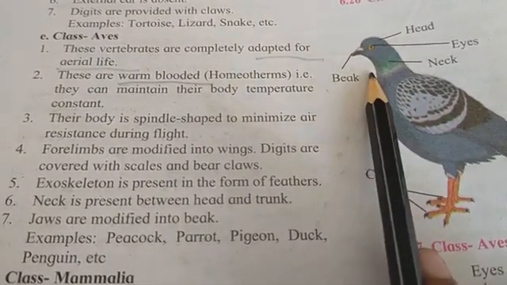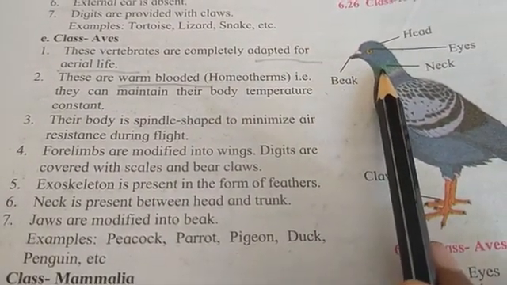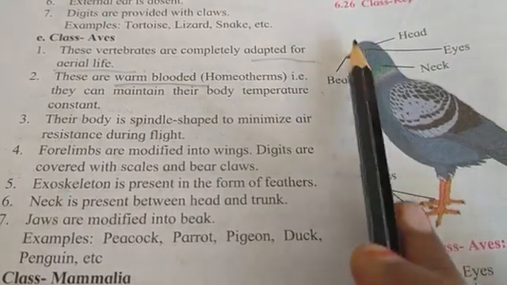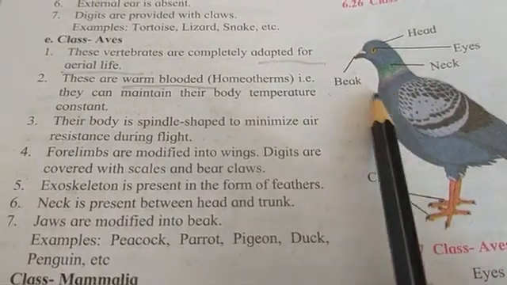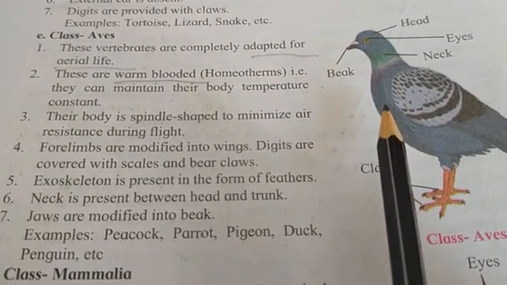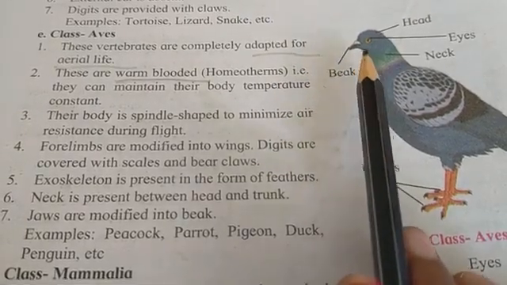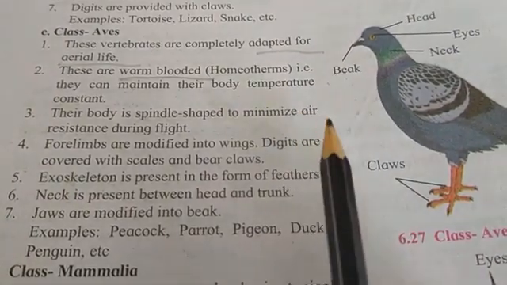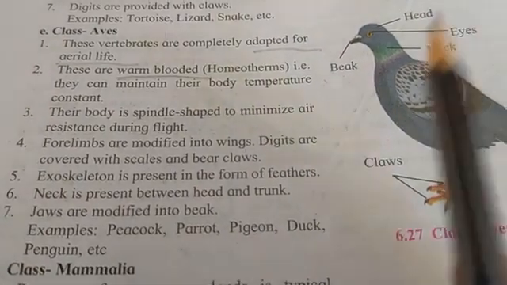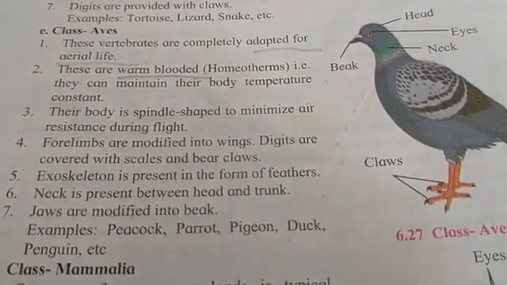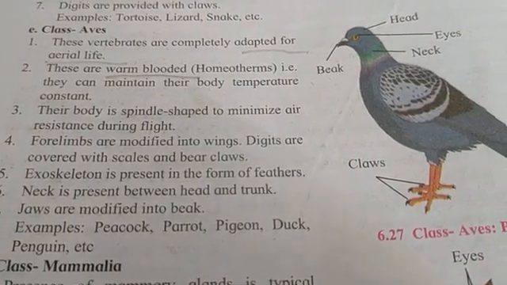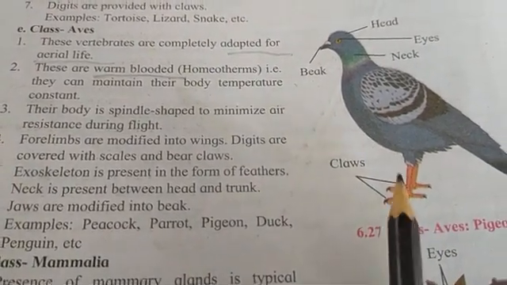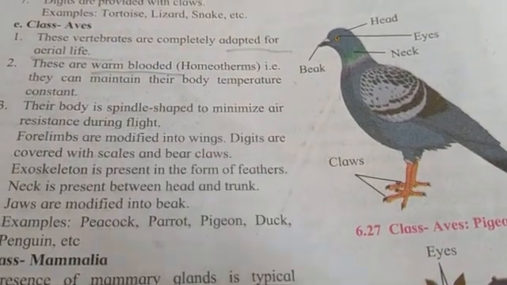The neck is present between the head and the trunk. Jaws are modified into a beak. Examples of these animals are peacock, parrot, pigeon, duck, penguin, etc. The example of pigeon you can observe in the picture.